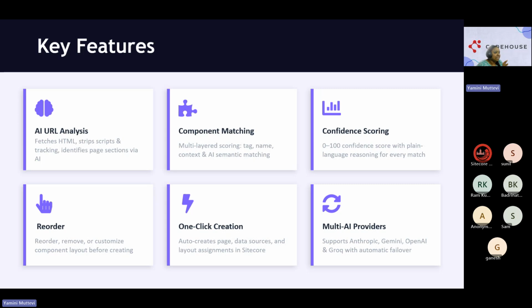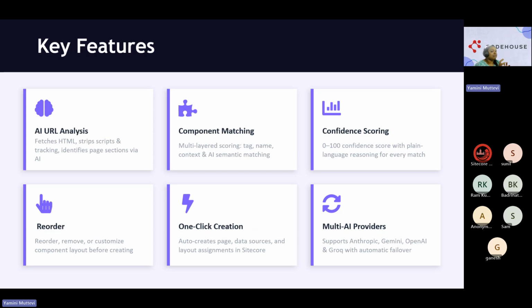Once the analysis is made, it will map into component matching. That is, it will map with our existing renderings. What I mean by our renderings is our Sitecore AI component library. Like in Sitecore, we have AI, right? I mean, like XM Cloud or Sitecore AI. In that, it matches with our Sitecore renderings, which are already developed. So that matching is done with those comparisons, and also it provides a confidence scoring output.